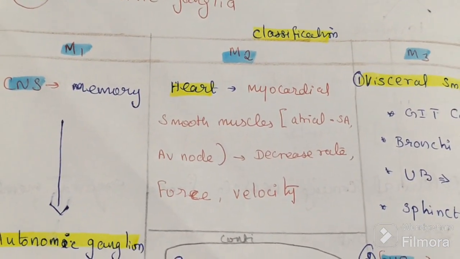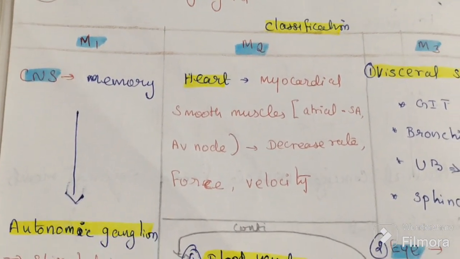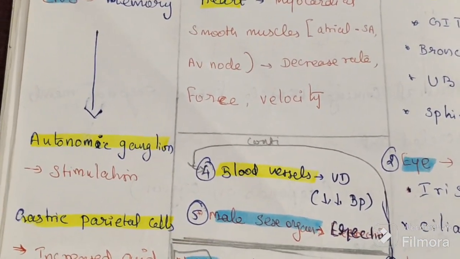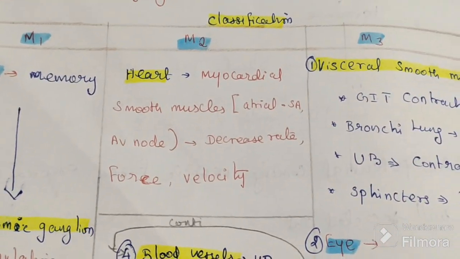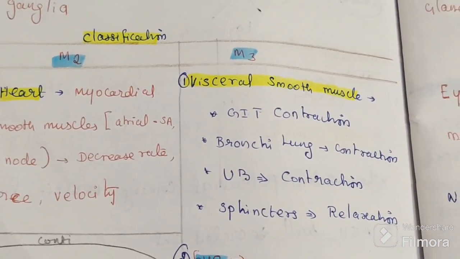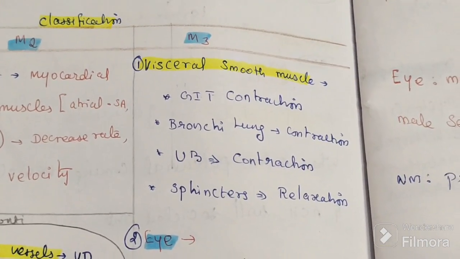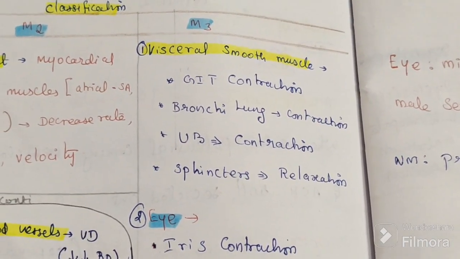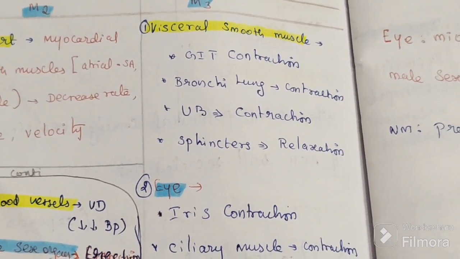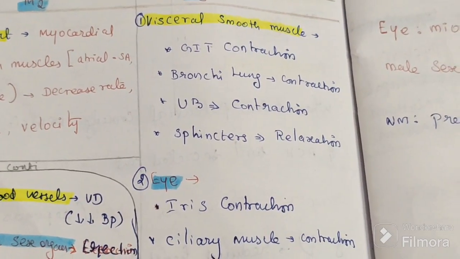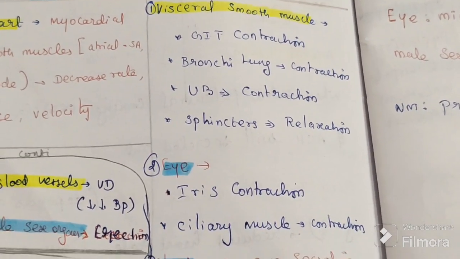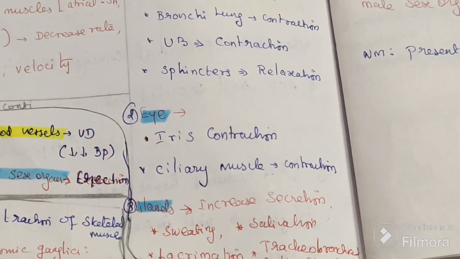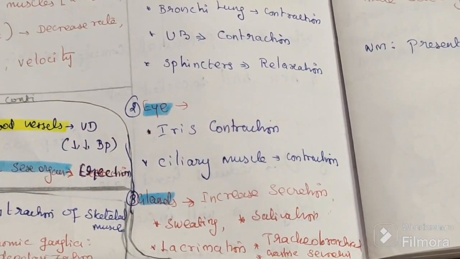This is the classification we already know. M1 is present on our brain and stomach. M2 is present on our heart. M3 is present mainly in five places. It is present in all visceral muscles. Important ones are GIT, lungs, urinary bladder, and sphincter. Apart from that it is present in the eyes, salivary gland, blood vessels, and male genitals.